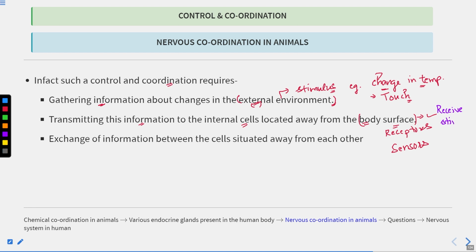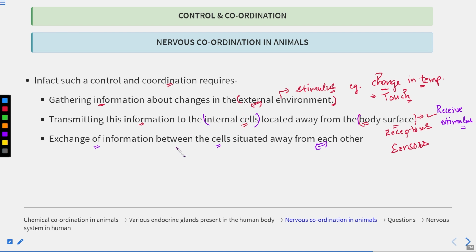It will receive the stimulus. And this stimulus is then transmitted to the internal cells through, you can say, neurons. Now, exchange of information. Next step is the exchange of information between the cells situated away from each other. Now the information has been transferred from the body surface to the internal cells.